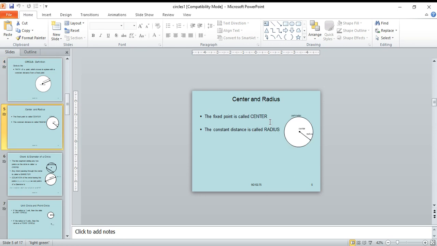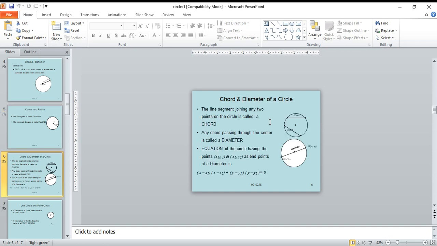And center and radius. The fixed point is called the center. Whichever fixed point we use, that fixed point is the center. The constant distance is called the radius. Chord or diameter.